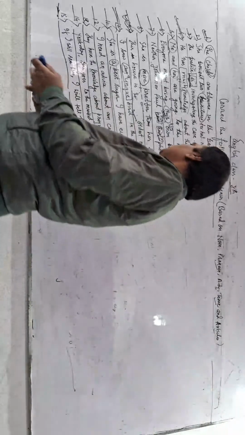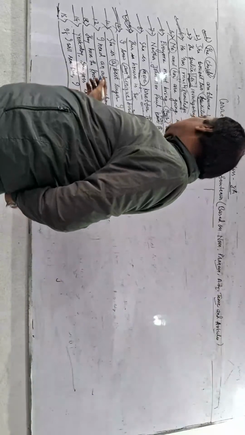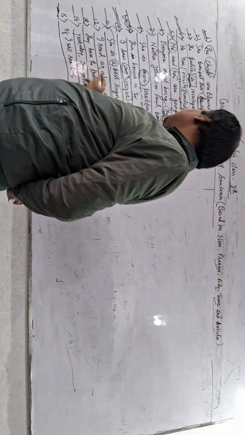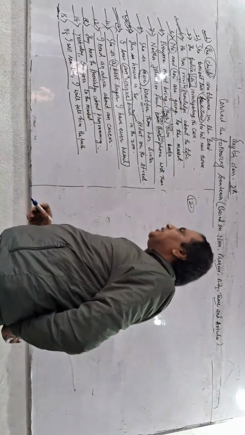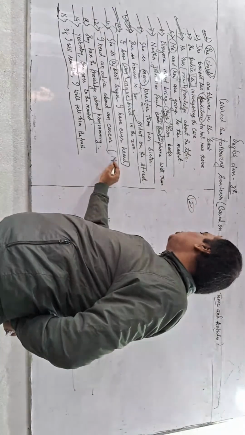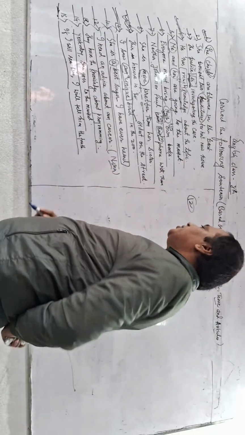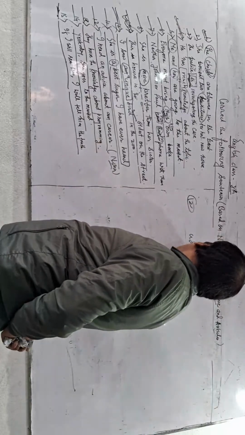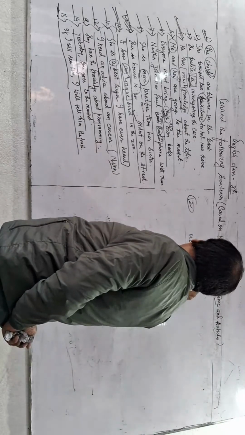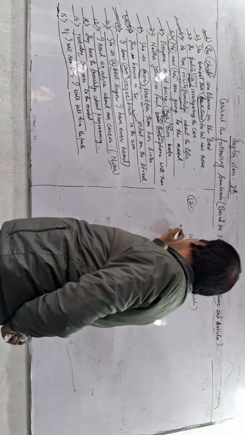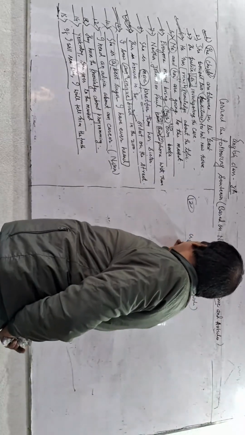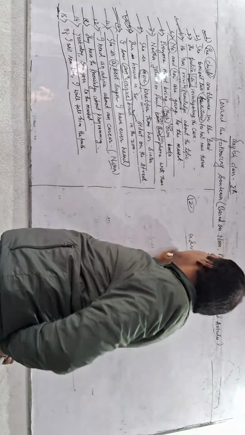Next, "I need an advice." This 12 number question is very simple, and this is from the noun chapter only, right? You should know the word advice is an uncountable noun, and an uncountable noun never takes a or an.